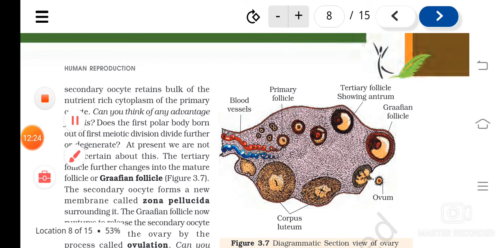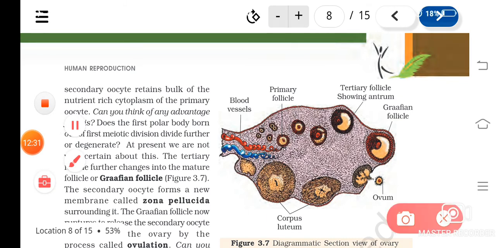Secondary follicles, tertiary follicles, and Graafian follicle. This is a Graafian follicle. And what will happen to the Graafian follicle? It is a mature follicle, isn't it? And from that, how is the secondary oocyte formed? When the primary oocyte, okay, primary oocyte is what?